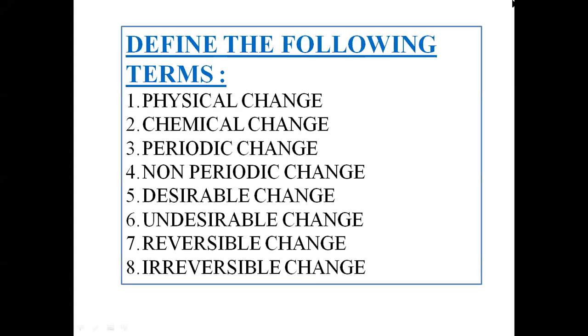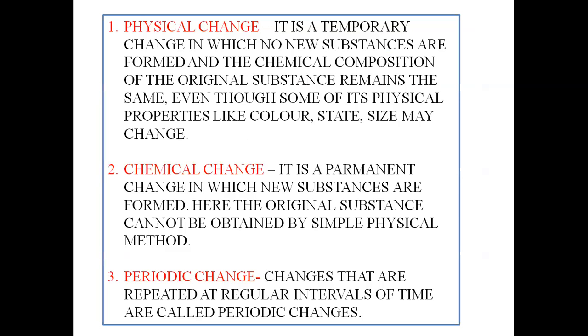Let us define the terms physical change, chemical change, periodic change, non-periodic change, desirable change, undesirable change, reversible and irreversible change. First of all, physical change.